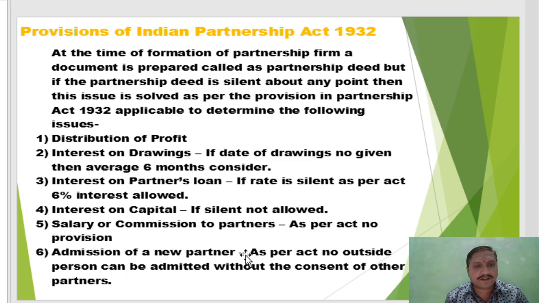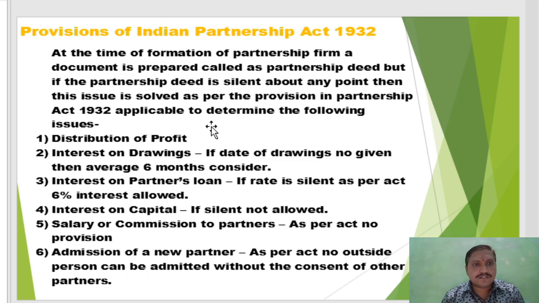Sixth, admission of a new partner. As per the Act, no outside person can be admitted without the consent of the other partners. If any partner is admitted, the consent of other partners before admitting is very important. So these provisions are provided by the Indian Partnership Act 1932 to the partnership firm for running the business in a smooth manner.